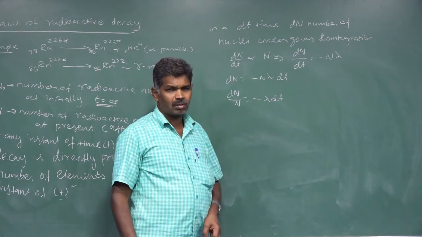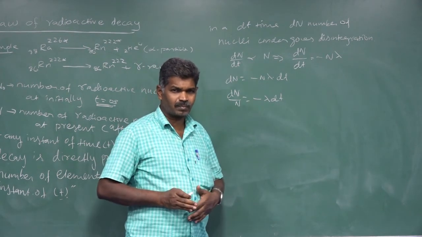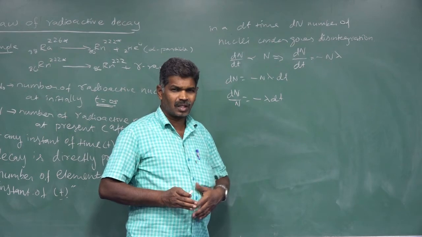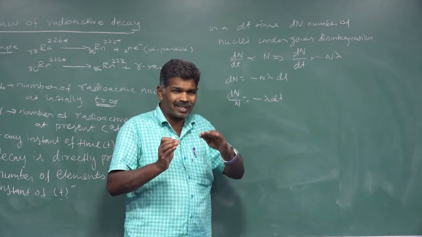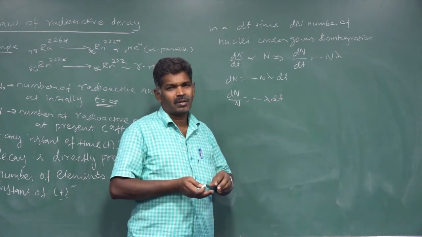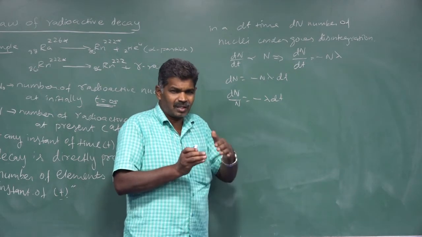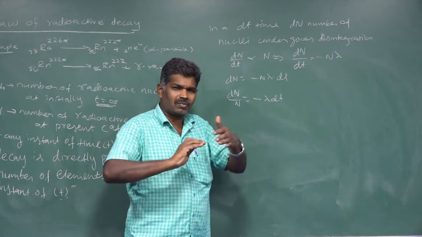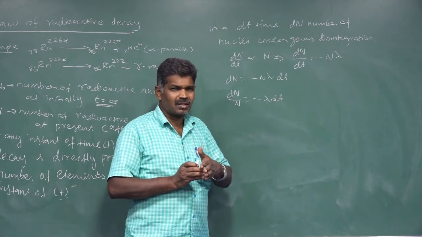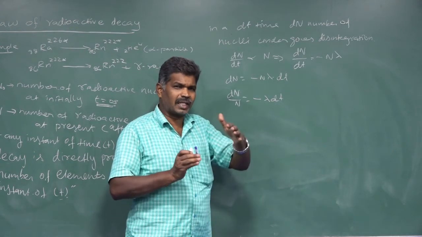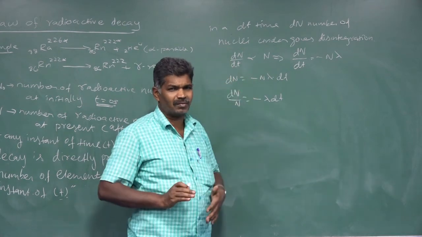So we are going to see the relation of the number of atoms at present to the number of radioactive elements initially. For that, let the initial time of disintegration be 0, when the total radioactive element we have is N naught.